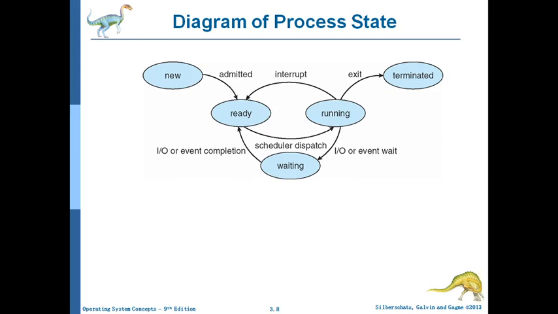In the examination, whenever this is asked, write down everything given in the previous slide: the states of a process, the diagram, and then a paragraph on how a process switches from one state to another. This is very important from the exam point of view.